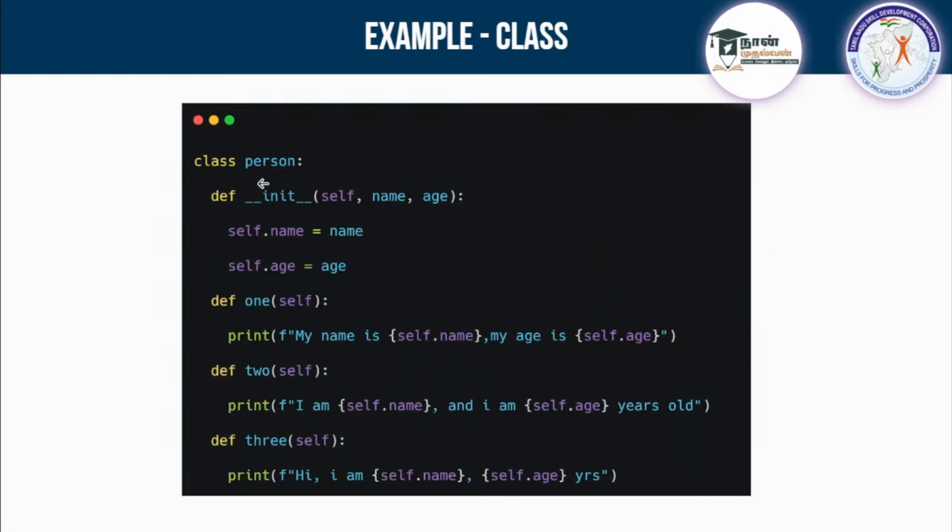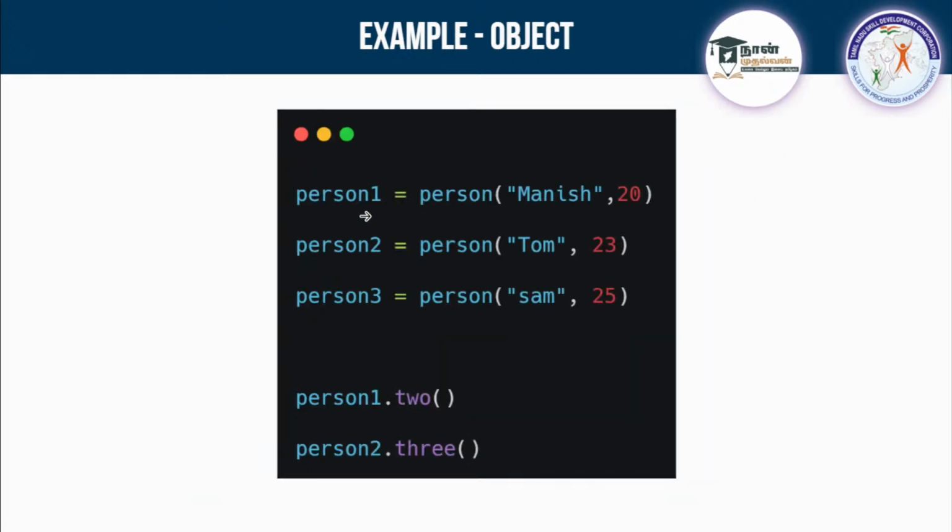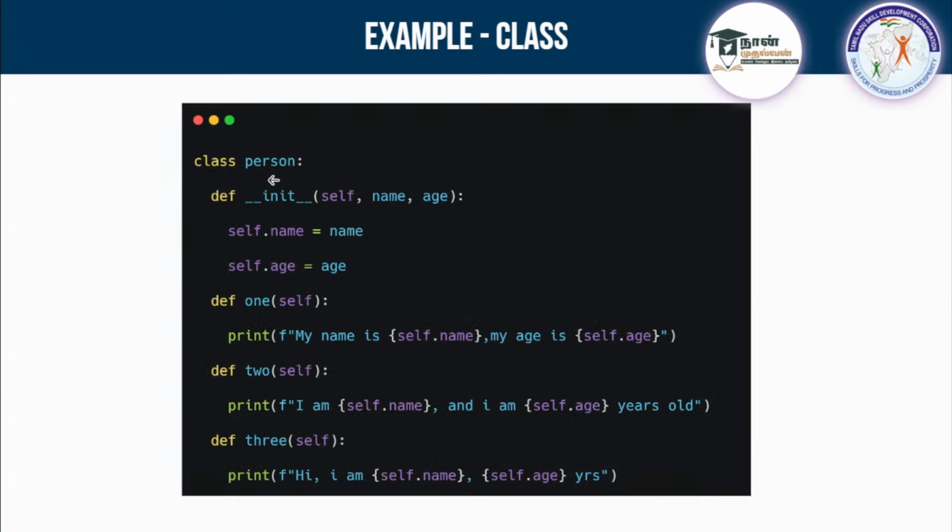And now we have created a class, right? So where will you pass these arguments? You are asking for parameters for this function. Where will you pass the argument? To pass an argument inside a class, you do it when you create an object. So I am creating person1, person2, person3. These are three object names using this person class.